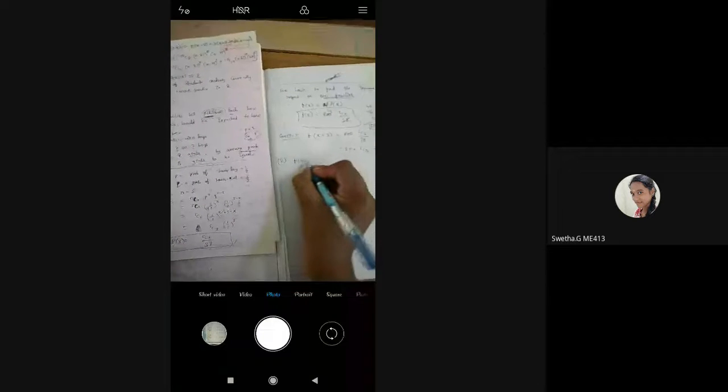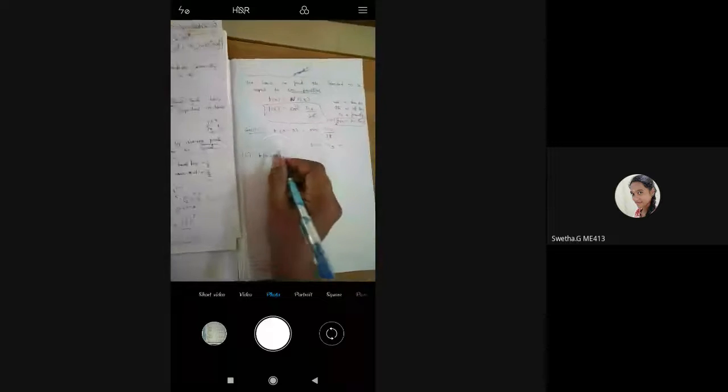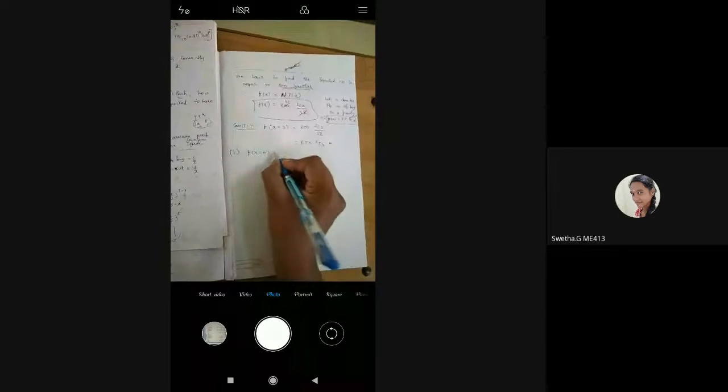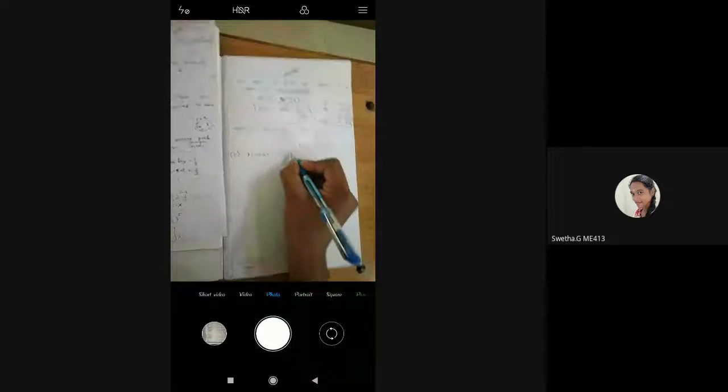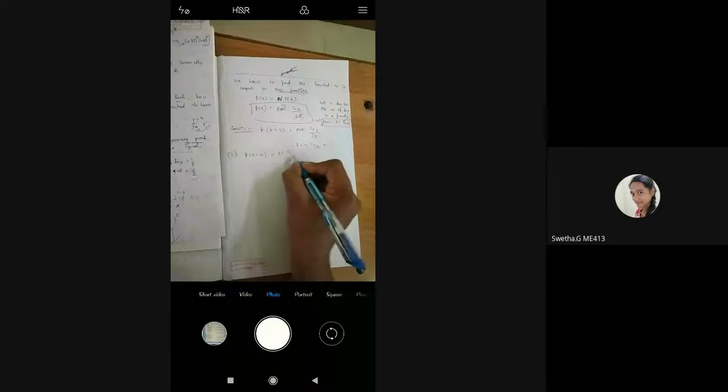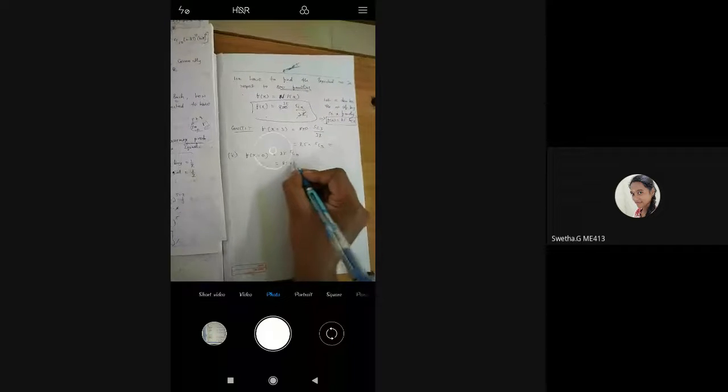Next, case 2. Case 2 is also, you see, the probability of 5 girls. 5 girls means how many boys? 0 boys. So case 2 is x equal to 0 boys. 0 boys is nothing but there are 5 girls. x is equal to 0 means 25 into 5C0. 5C0 is always 1.